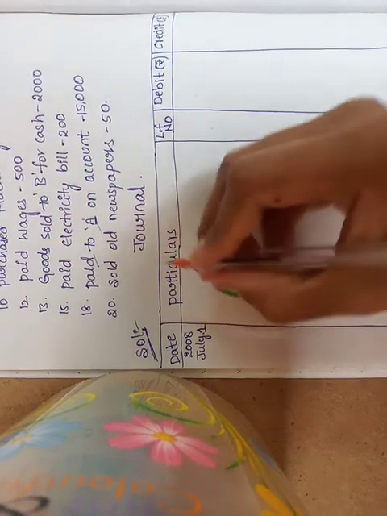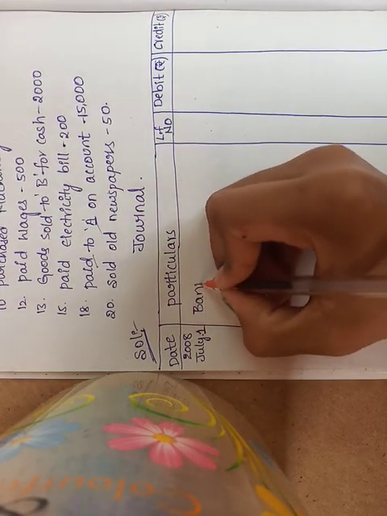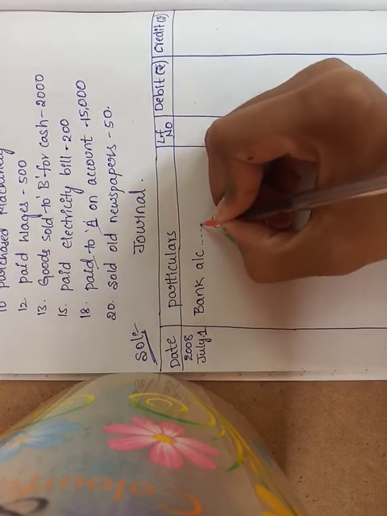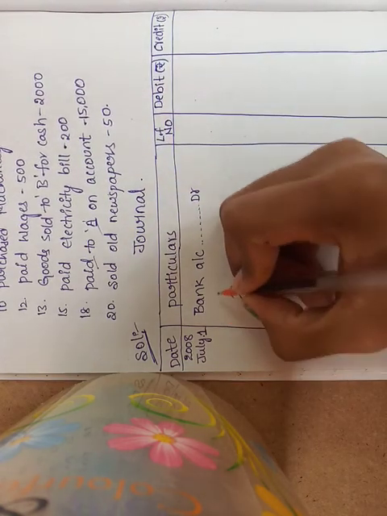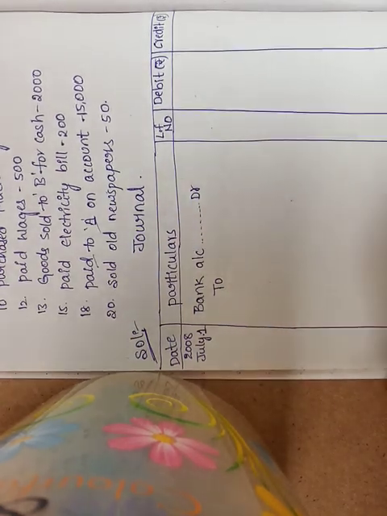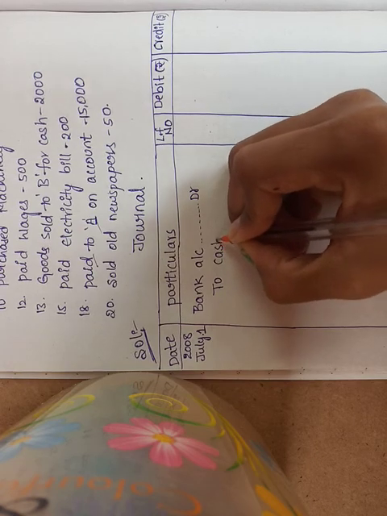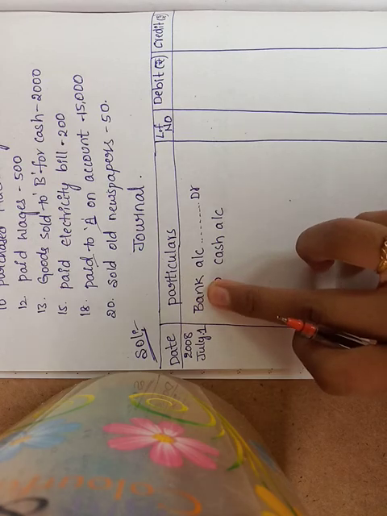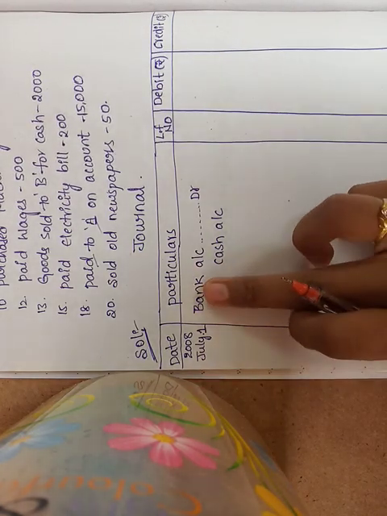So the first entry is bank account debit. Leave some space from the margin, and start with 'To'. Bank account debit to cash account. You have to open a bank account now. This bank account is coming to you, so bank account is debit.